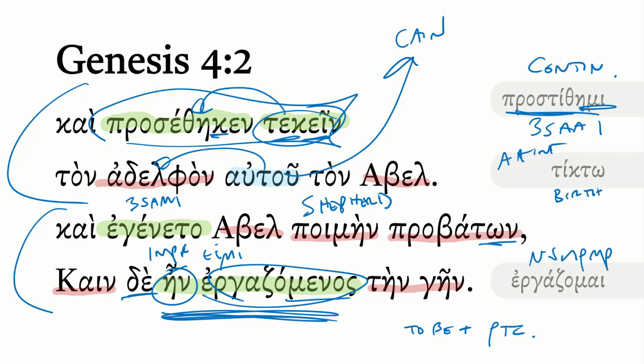And not to spoiler alert too much, one of them is going to, of course, get killed. So it's just an interesting way to draw attention to why you might see a periphrastic construction like that. What is it doing for the narrative? And it pivots us from one scene to the next by pushing this to the background. And then we're going to see some verbs kick in. So interesting stuff here in Genesis 4:2.